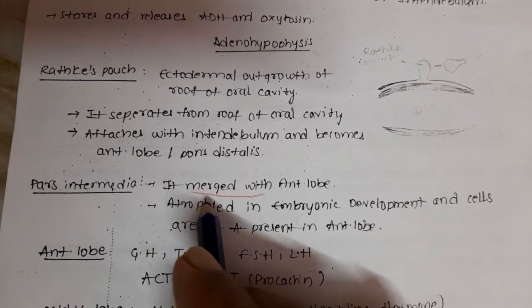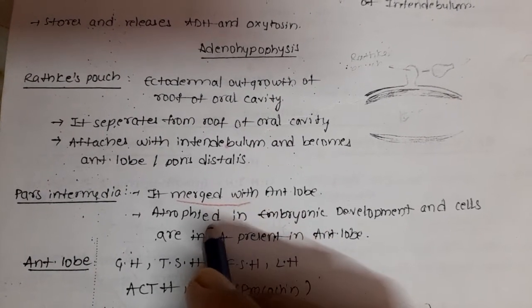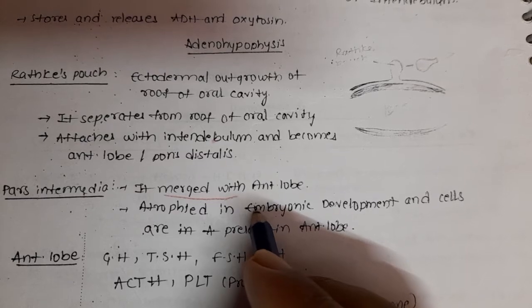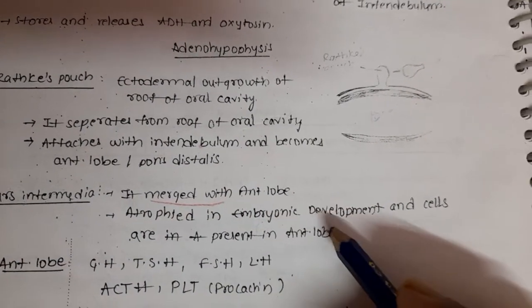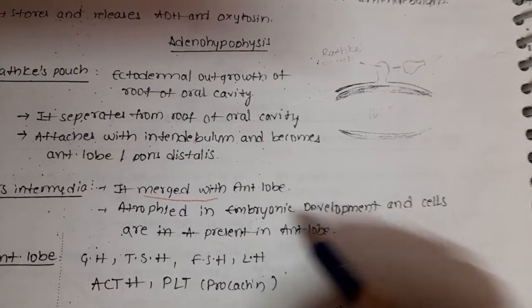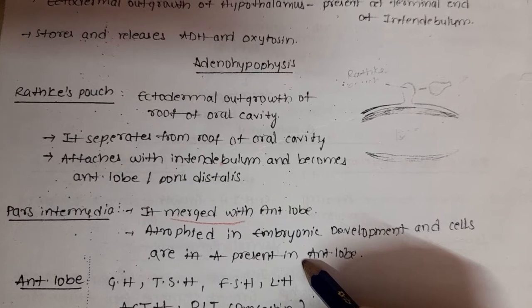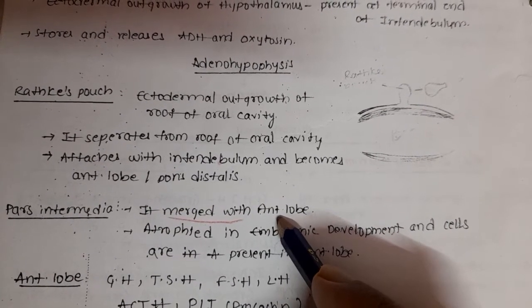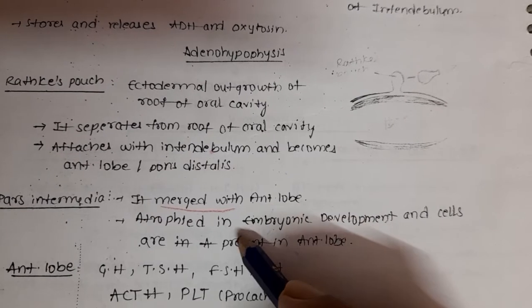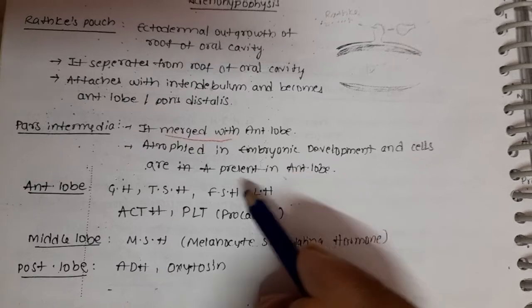Next, pars intermedia: it is merged with the anterior lobe in human beings. It atrophied in embryonic development, and its cells are present in the anterior lobe.